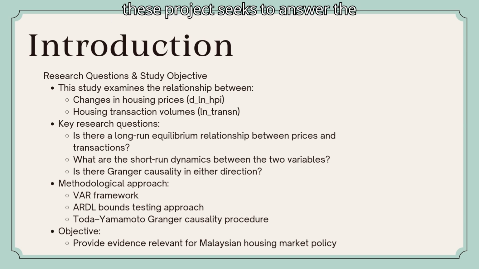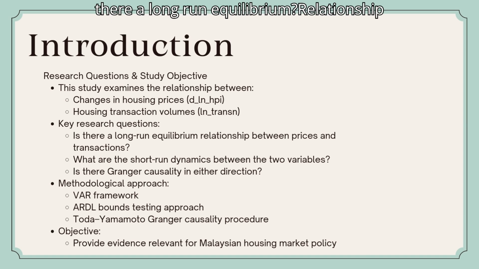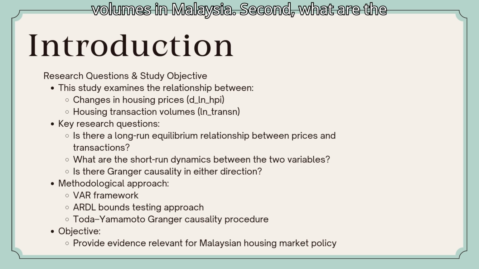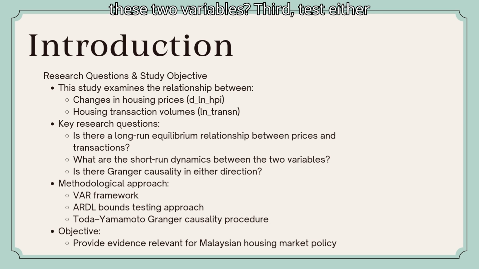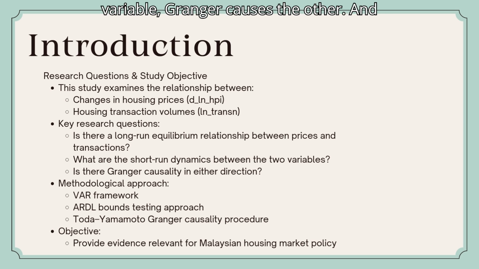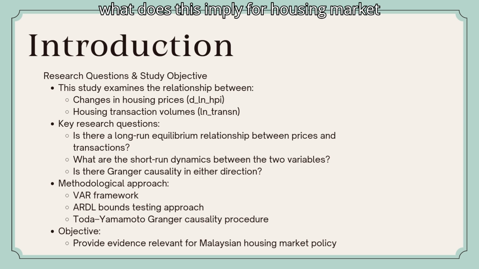Motivated by this gap, this project seeks to answer the following research questions. First, is there a long-run equilibrium relationship between housing prices and transaction volumes in Malaysia? Second, what are the short-run dynamic interactions between these two variables? Third, does either variable Granger-cause the other? And what does this imply for housing market policy?